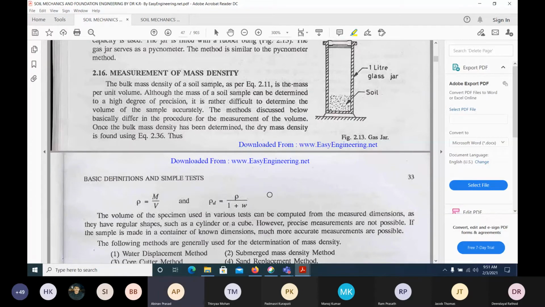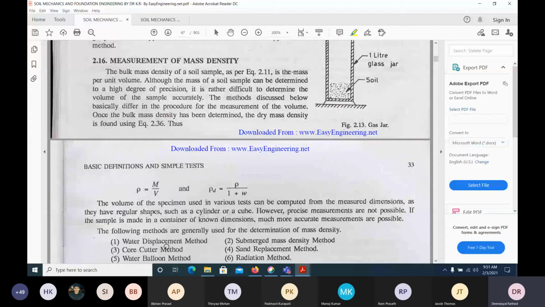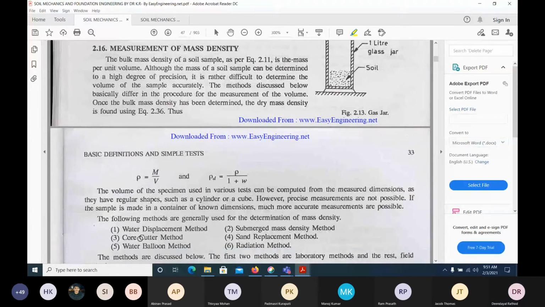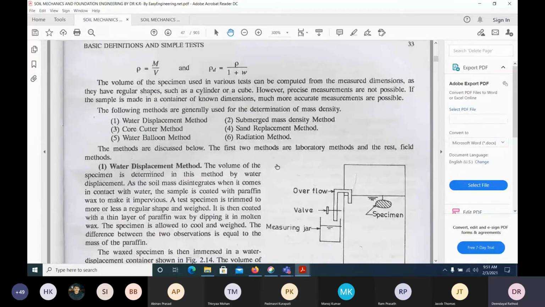We can just put everything in a given container. We take that container's volume as the volume, along with the weight of the soil. That is one method, and it is called the core cutter method. That's why I have uploaded some videos to you. This core cutter method. What do you generally do in the core cutter method?